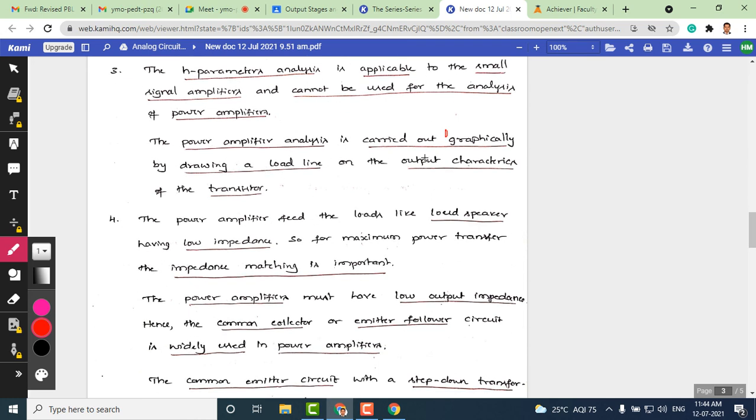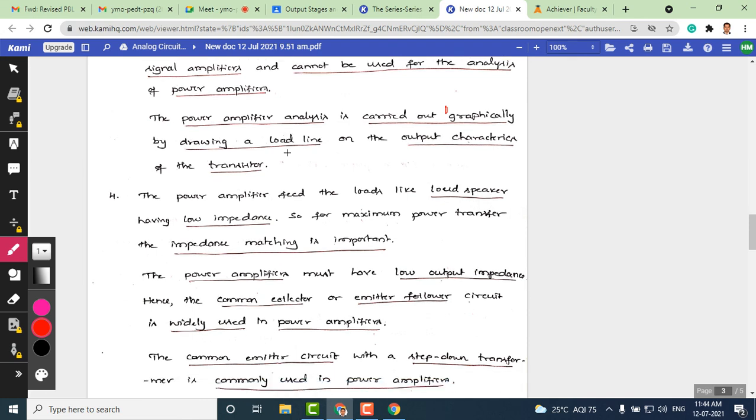Graphical methods, in the sense that we need to draw the output characteristics and a load line. We superimpose the load line on the output characteristics and find the intersection points of the load line and the output characteristics, and from that we can analyze how our amplifier behaves. That's the procedure adopted for power amplifiers.